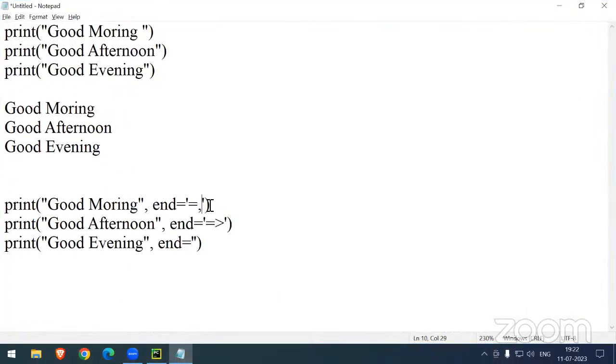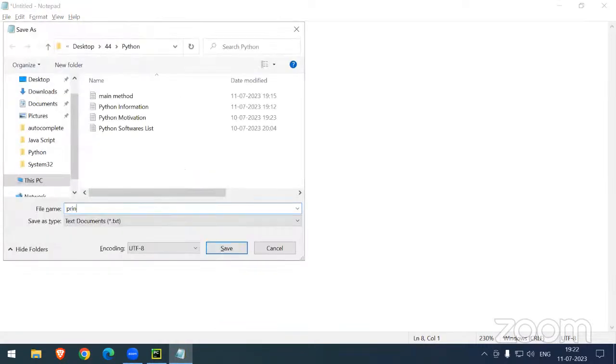So we can use commas, and most of the time the comma is preferable. That's it. This is all about the print statement.